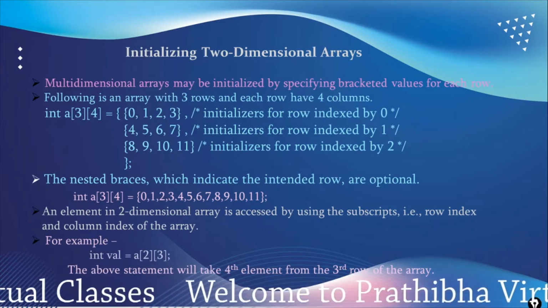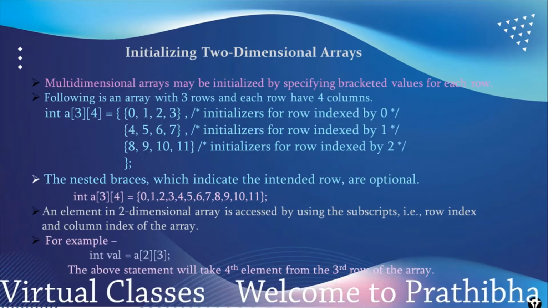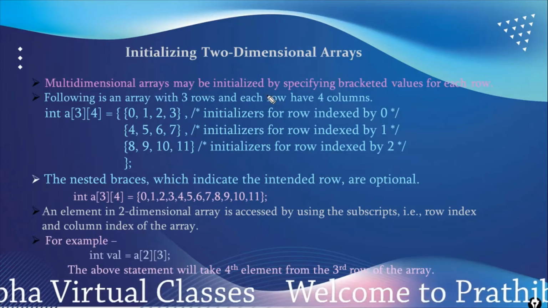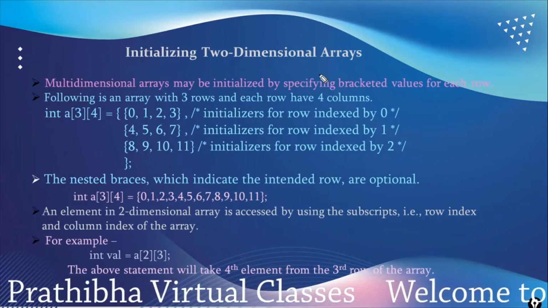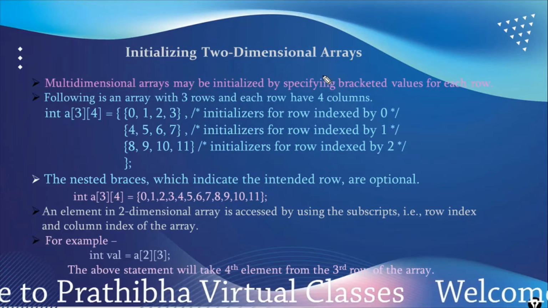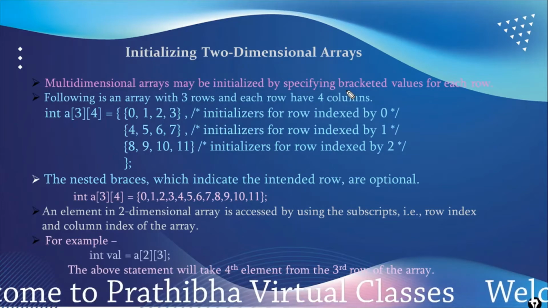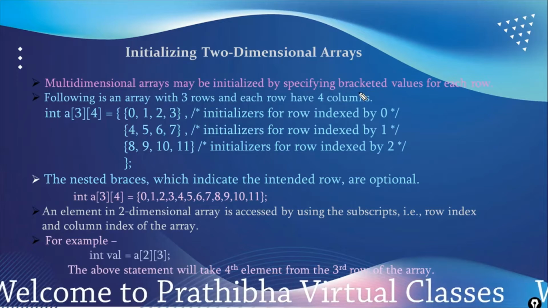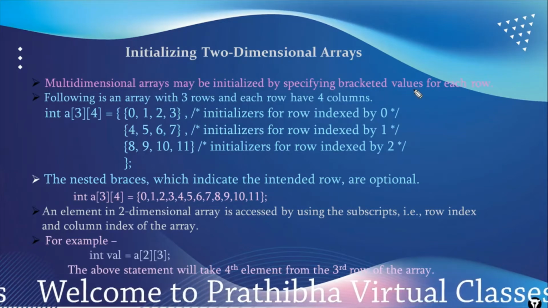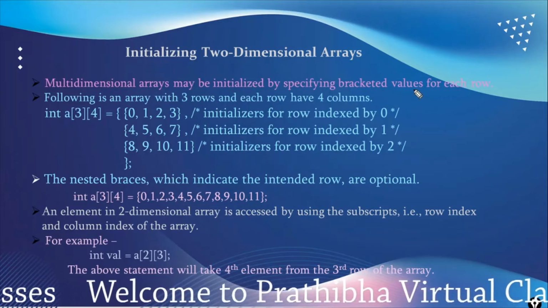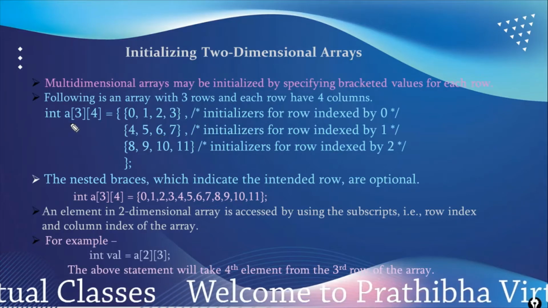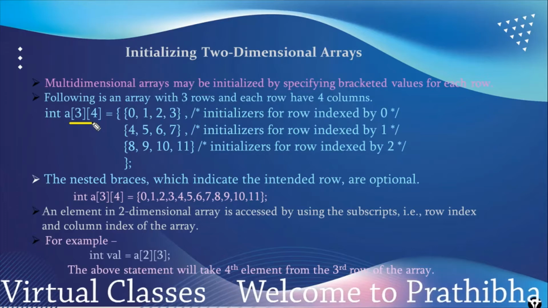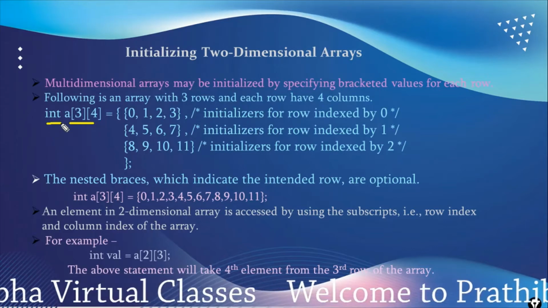Initializing the two-dimensional array. To initialize a two-dimensional array, we have many ways. One way is to use bracketed values for each row. For example, here we declared a of 3 and 4, meaning 3 rows and 4 columns, which consist of all integer type elements.